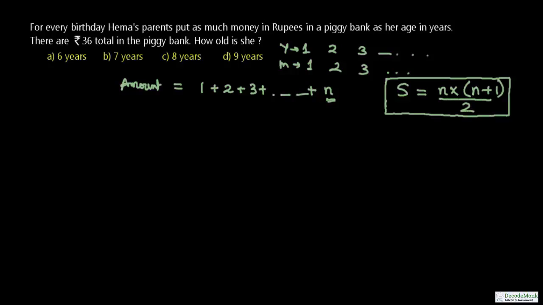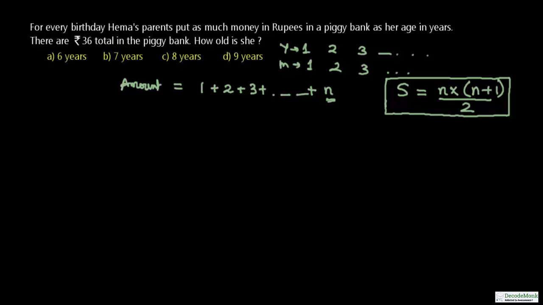This may seem to be somewhat confusing to you, but the thing is that it's very easy. You see that this n is the number till which you have to add, and n plus 1 is the successor of that particular number, and you have to multiply these two numbers and divide by 2 to get the sum up to n number. So let us take an example that will make things clear.